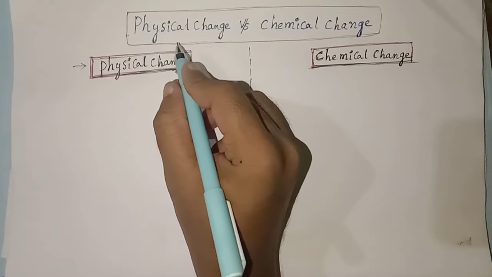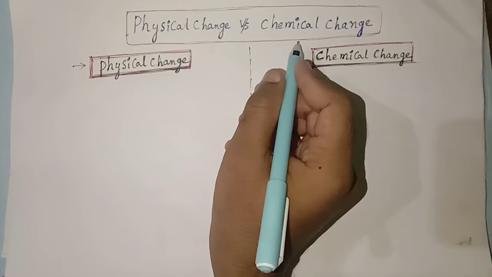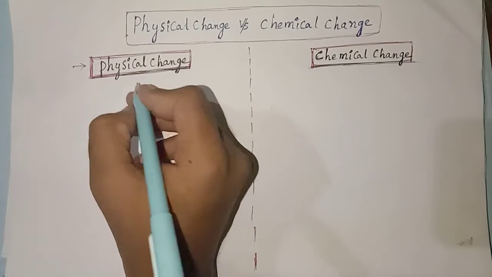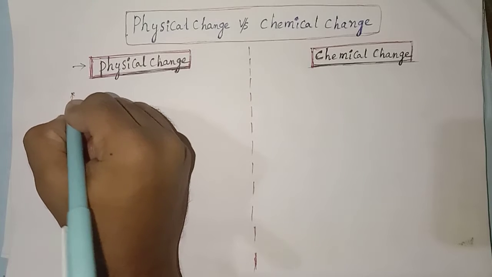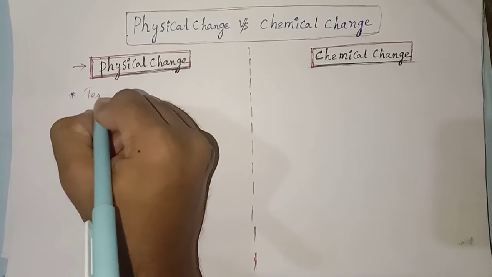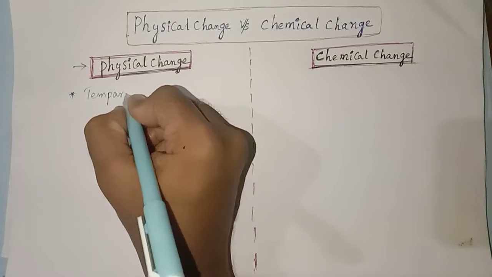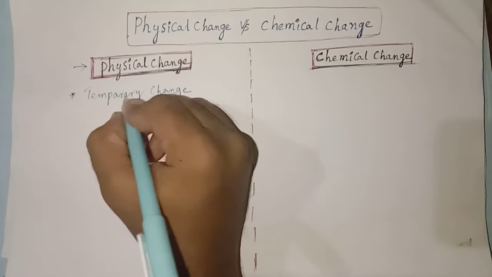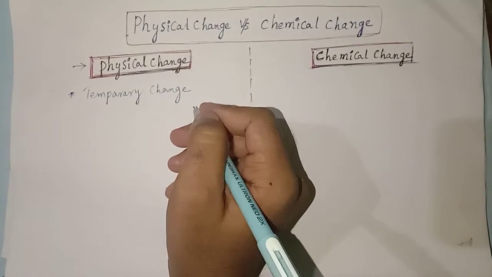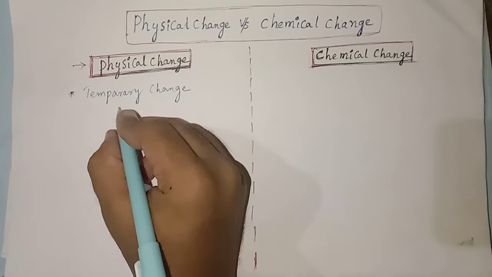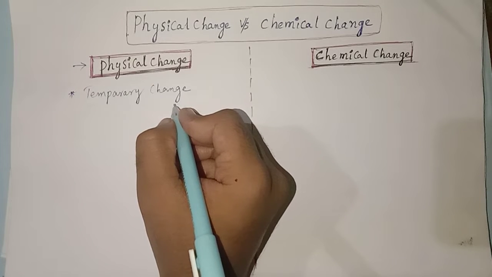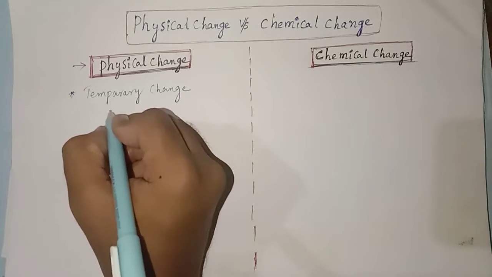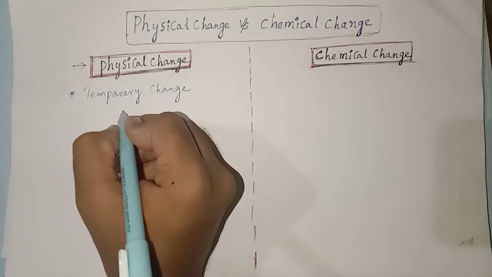In this video, we'll discuss the difference between physical change and chemical change. First of all, we'll discuss physical change. So what is physical change? Remember, physical change is a temporary change. What do you mean by temporary change? To understand the temporary change, we need to consider an example. So let us take an example from daily life.